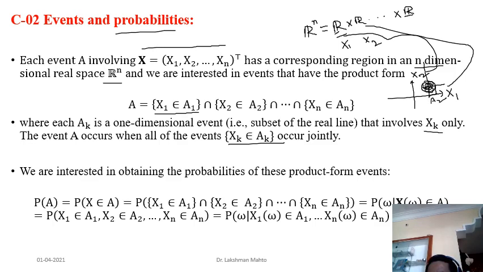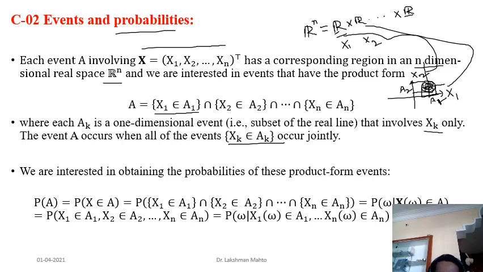And what is the A2 segment? Project this further, up to this one for A1, and project it onto the x2 axis. That would be your A2, the event A2. The x2 component is coming from A2, and the x1 component is coming from A1. Sorry, this one is A1, not that. Okay, this one is A1.